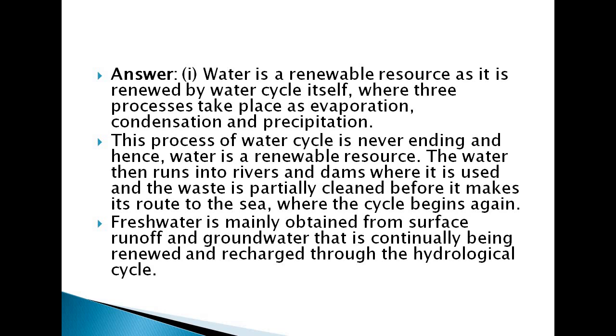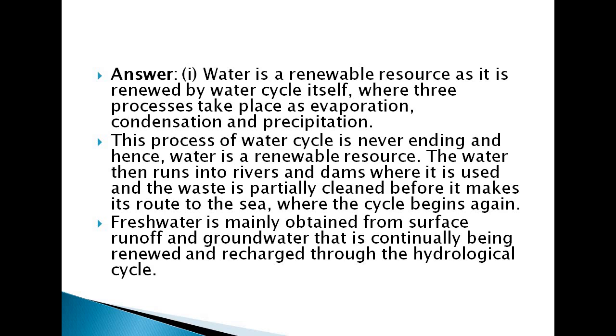So how did water become a renewable resource? Because water is a renewable resource as it is renewed by the water cycle itself, where 3 processes take place: evaporation, condensation and precipitation. So there are 3 processes that come up with this renewable resource of the water cycle itself.